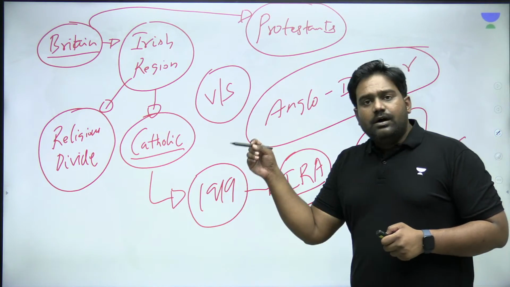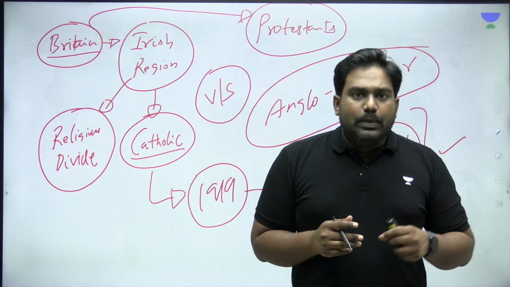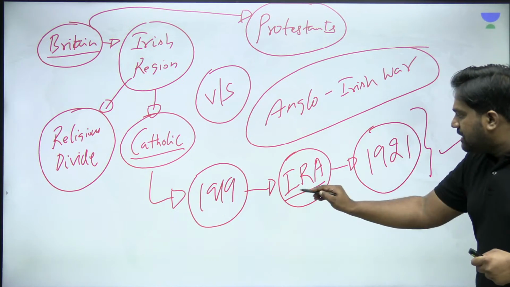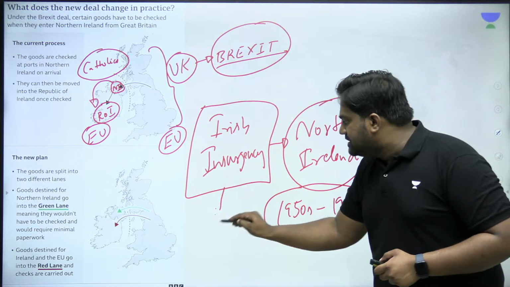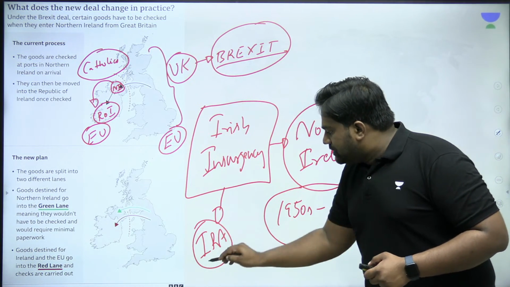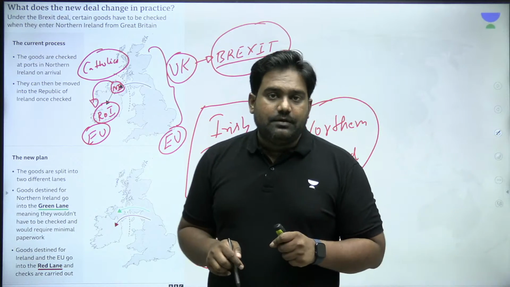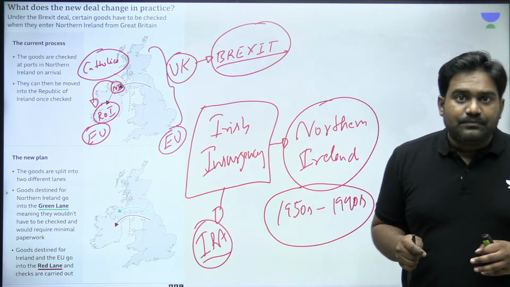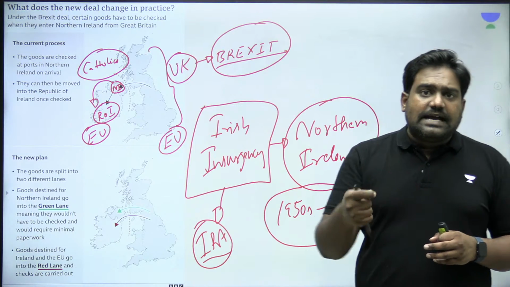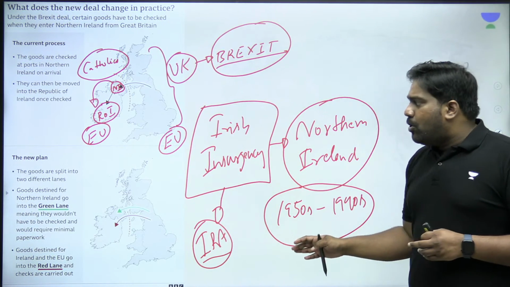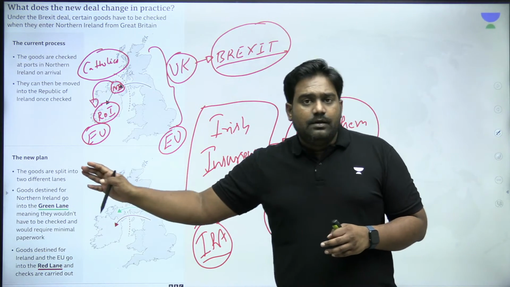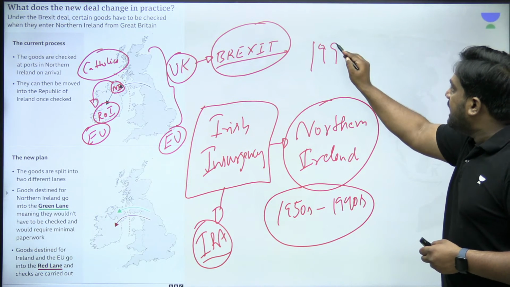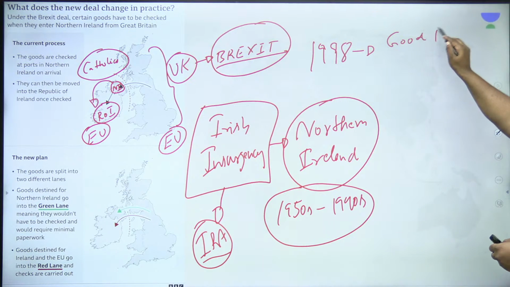So in 1950s, a brutal insurgency started here with support by Irish nationalists from Republic of Ireland. In Northern Ireland, the Irish Republican Army started out its major insurgency against Britain. So this region has been affected by a brutal conflict for many decades. Several attacks would take place in Northern Ireland and as well as in Britain and UK, where these Irish nationalists would carry out these attacks against British targets. So this insurgent war had destabilized the region. The war lasted for a good 4 decades. And finally, the insurgency was ended in the year 1998 with the signing of the Good Friday Agreement.